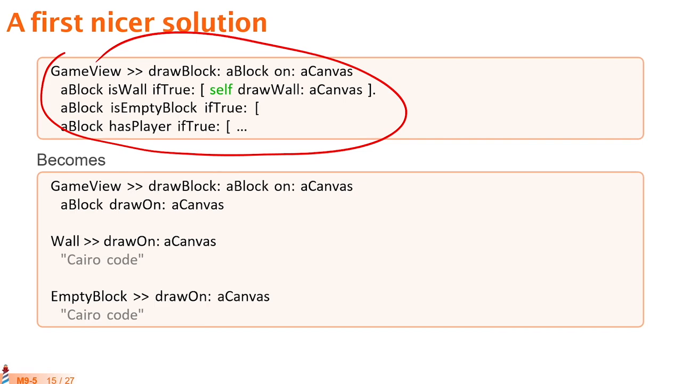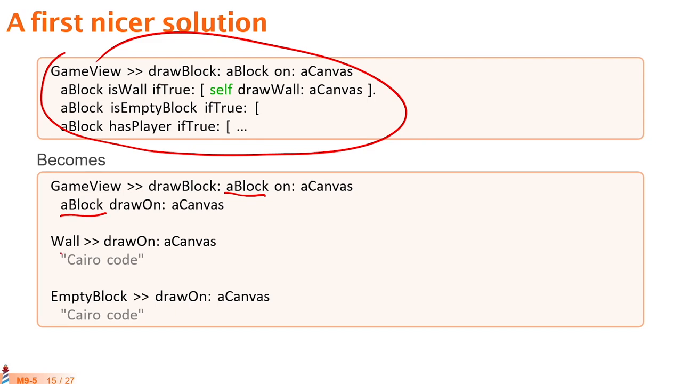Since now we have boxes or blocks here that are going to be of different kinds, of different classes, what we can do is to tell each block, draw yourself in this canvas. I don't know who you are, but you know who you are. So you know how to draw yourself.